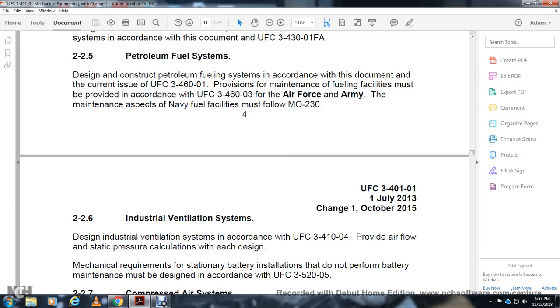Individual system design: industrial ventilation systems according to UFC 3-410-01 and 3-410-04, providing airflow and static pressure calculations for each design. For the mechanical ventilation of battery installations, where battery maintenance is not performed, the design must be according to the UFC